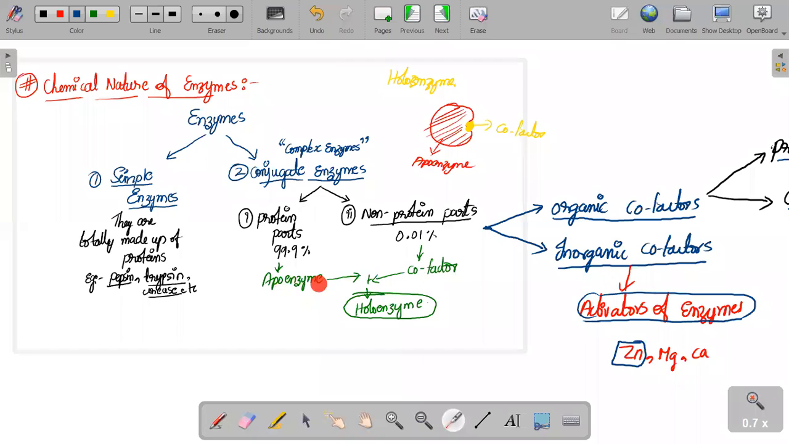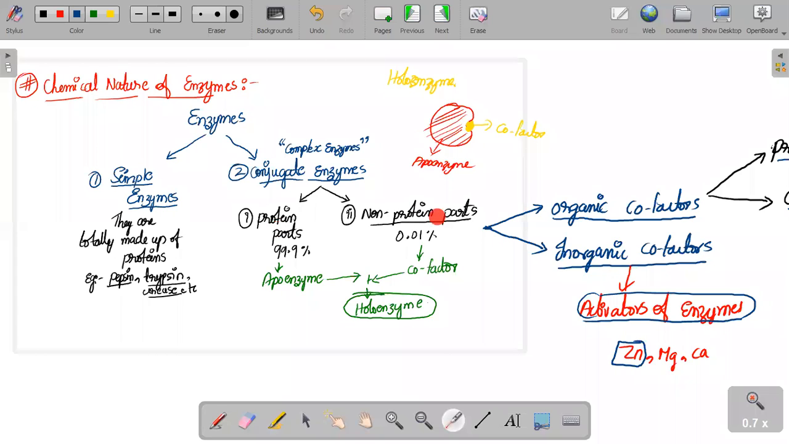When both of them club together, that combination also gets a name, and that name is holoenzyme. The protein part is not divided any further because it is protein in nature, made of amino acids.